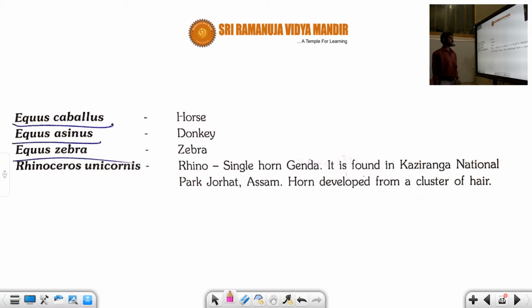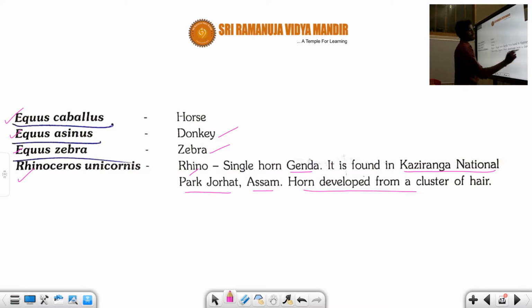So this is about the 8th order examples, students. What are the scientific names? Equus caballus, horse. Equus asinus, it is a donkey. Equus zebra, it is a zebra. And Rhinoceros unicornis, it is a rhino. The single-horned rhino is found in Kaziranga National Park, Jorhat, Assam, and the horn is developed from a cluster of hair. This is a very, very important point.